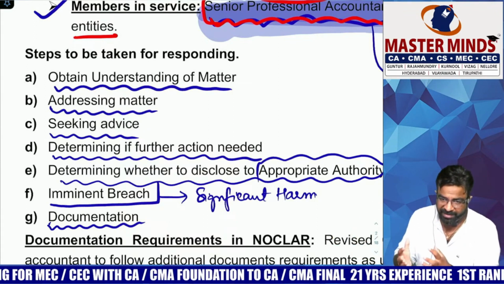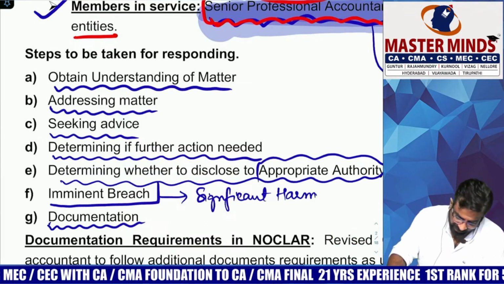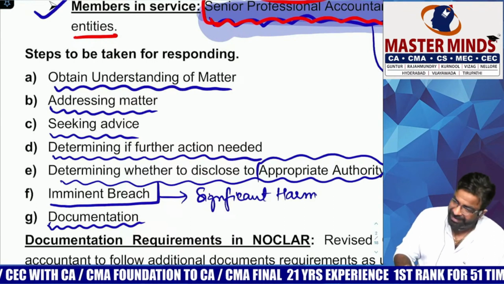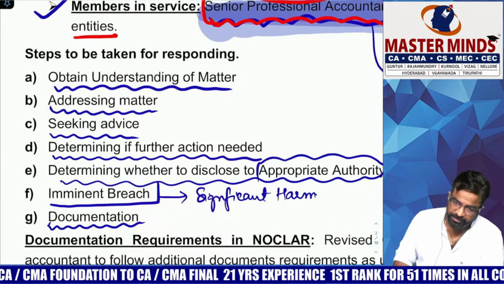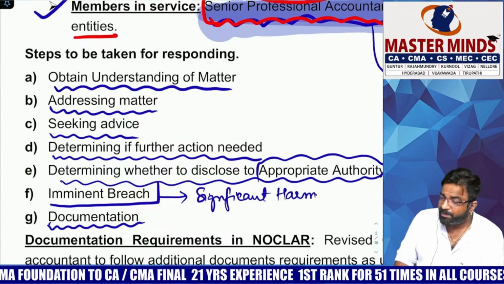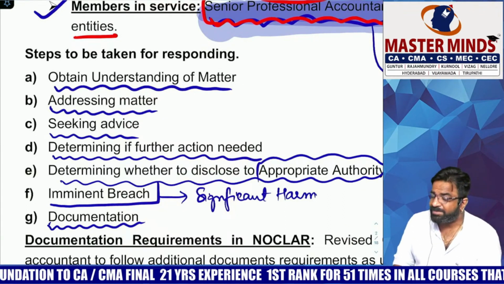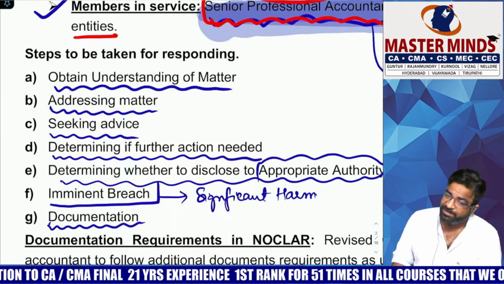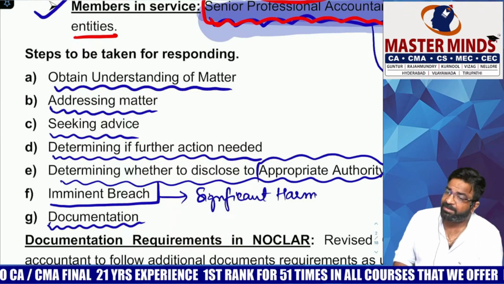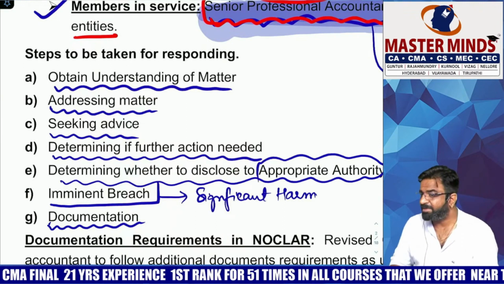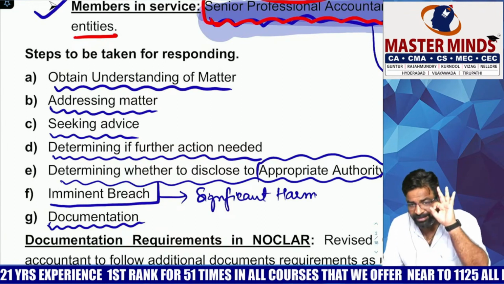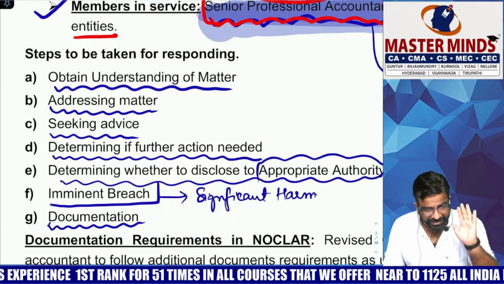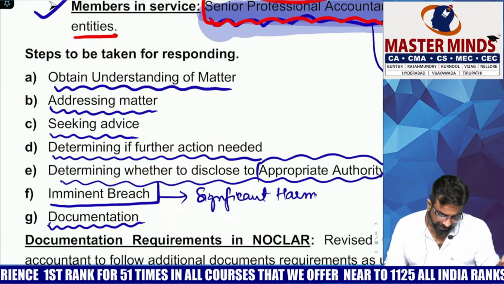To obtain the understanding of the matter. Okay, once you obtain the understanding of the matter, addressing the matter to whom you want to report, right? What is the third thing? Because you are not the expert in every matter. What if it is a matter relating to terrorist financing? You are expert, or you need a legal advice. So take whose advice? Experts advice. Tell me the 3 steps. Obtain the understanding of the matter, address the matter, obtain the legal advice or seek the advice.